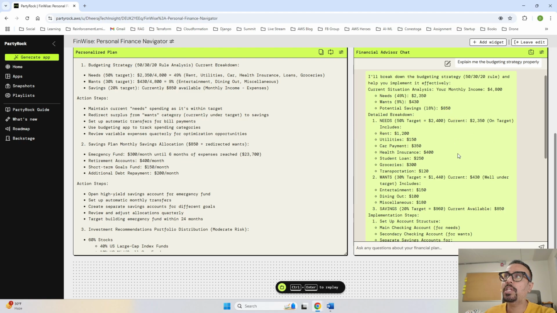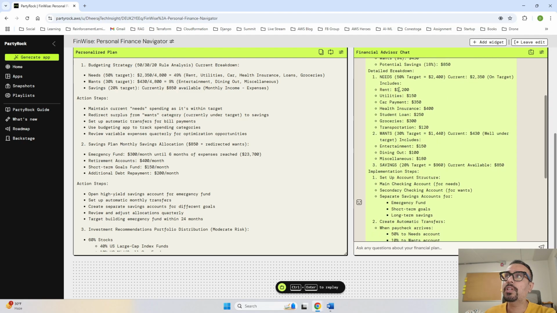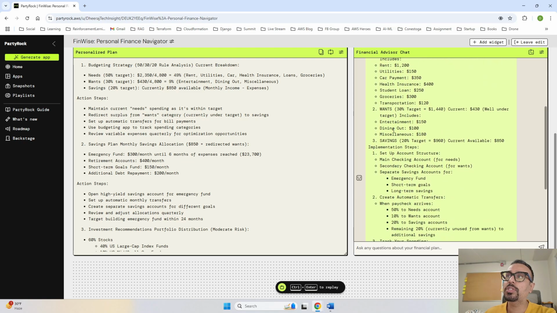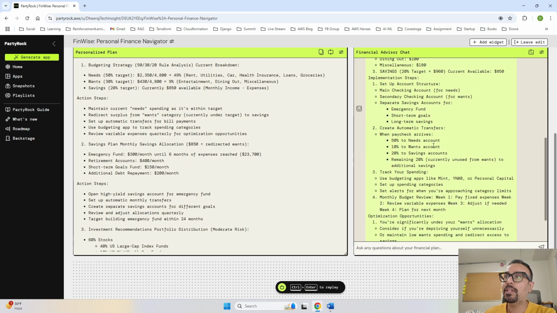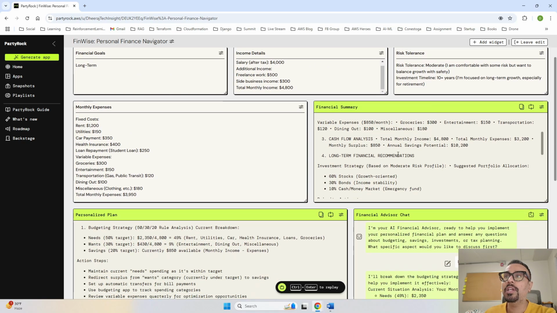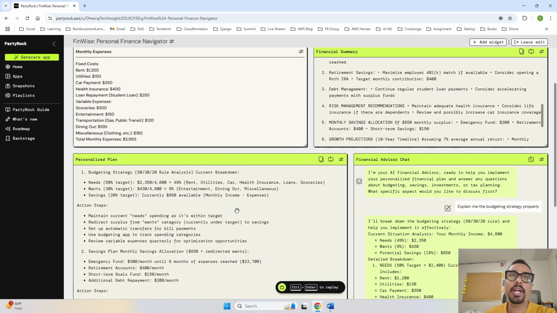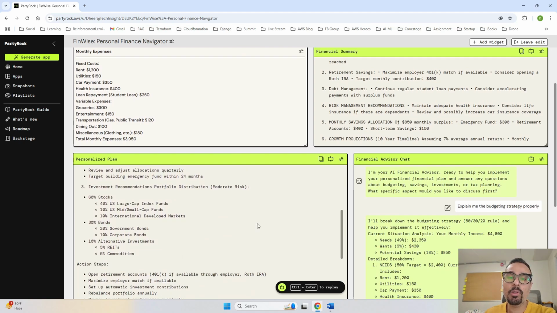It says that you can do a saving of 850, and over here it breaks down how you can do that. What all it is including, like rent, utilities, then inside needs, what goes inside wants, what goes inside saving, and how you can implement them. So this is an app which is going to give you a financial summary of what you have. Then it is also going to give you a personalized plan for how you can do your savings and all those things.